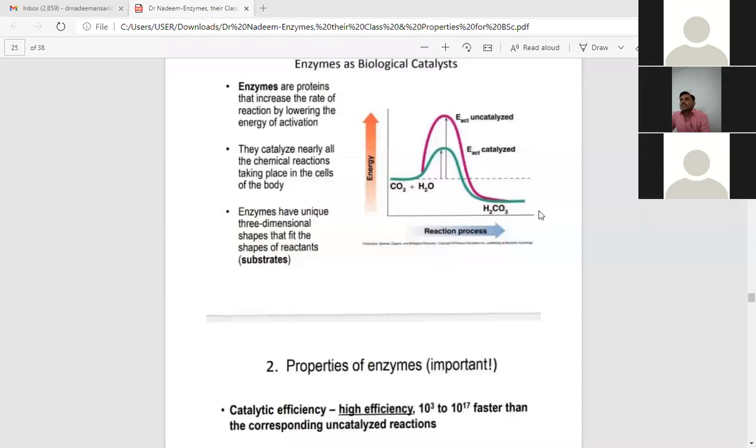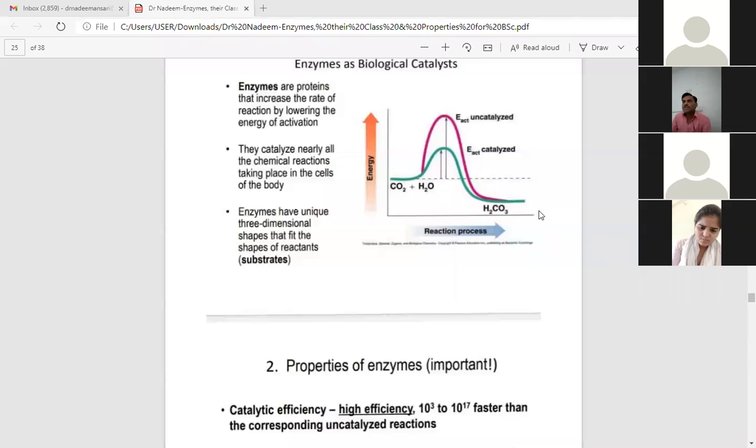Starting today's lecture on enzyme properties. What are the main properties of enzymes? These are the biological catalysts. Enzymes behave as biological catalysts. How? Because they lower the activation energy, that energy which is needed for transformation of substrates or reactants into the products.